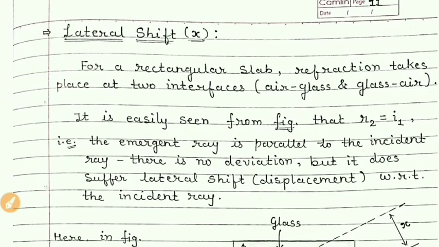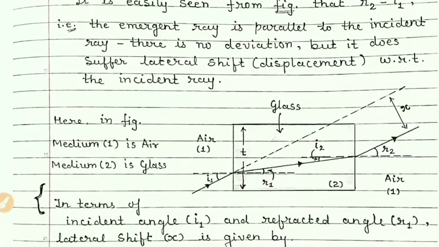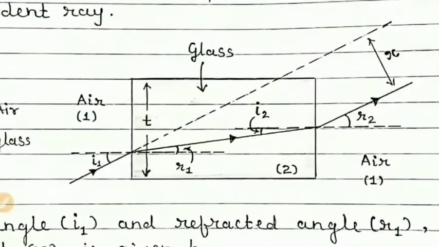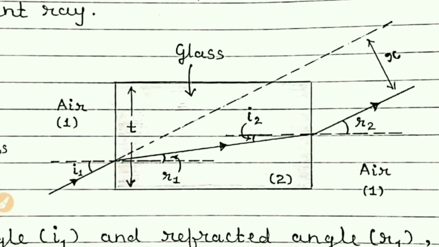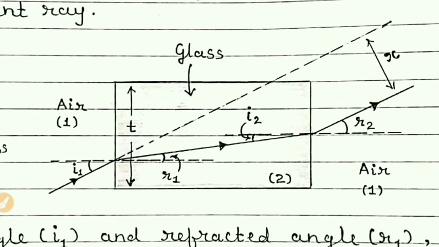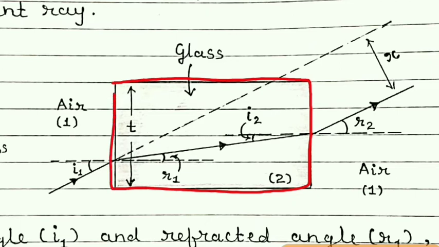Now about lateral shift. Students, let me explain to you about lateral shift from this figure. Here there is a glass slab. This t is the thickness of the glass slab.